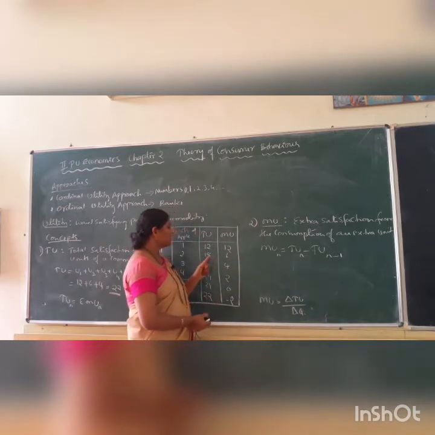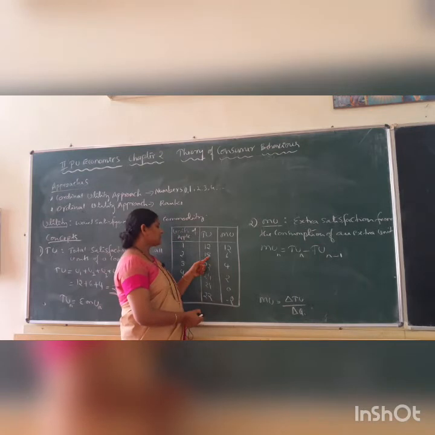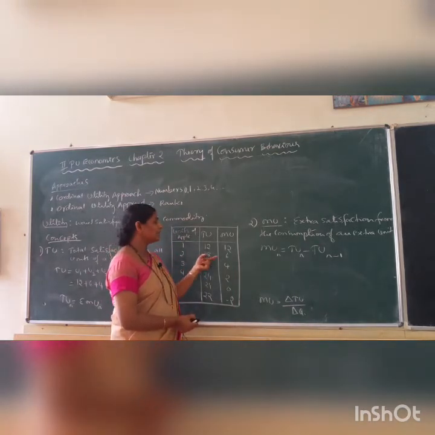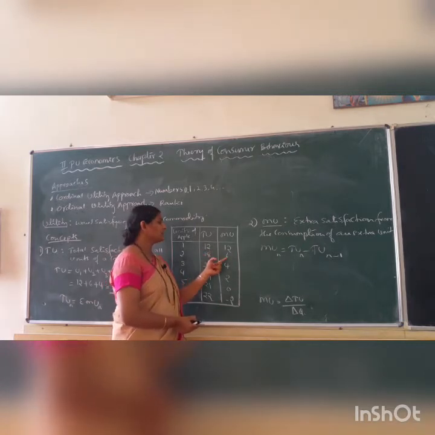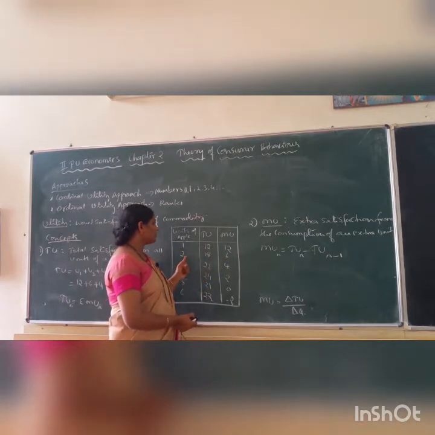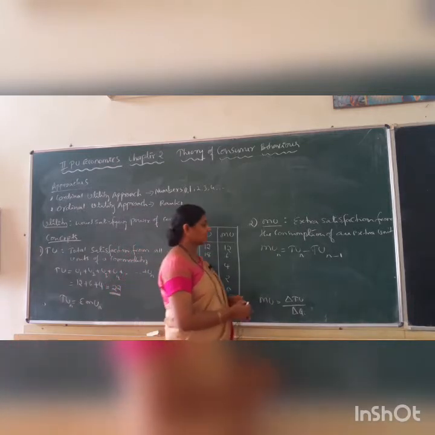So from here to here, what is the change in total utility? The consumer consumes second unit of apple, change in total utility is 6. How to calculate that? 18 minus 12 gives us 6, isn't it? And units change from here to here, change in unit is 1. So 6 divided by 1 gives us 6, isn't it?